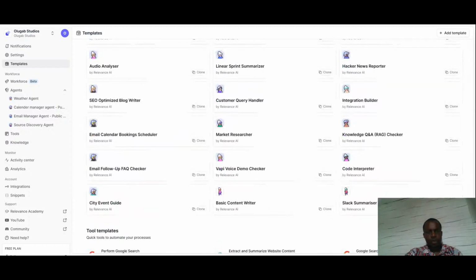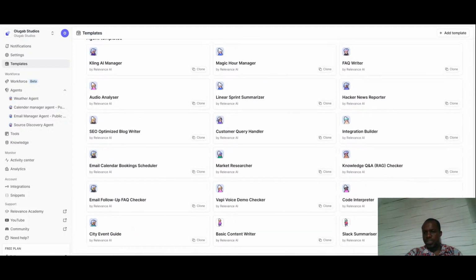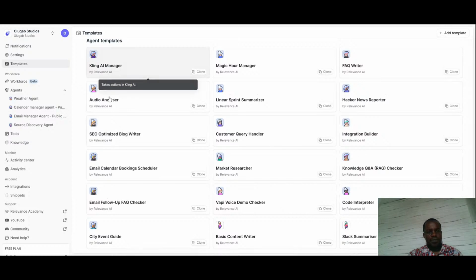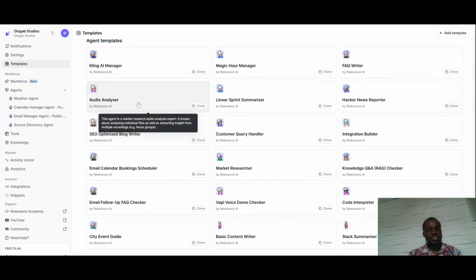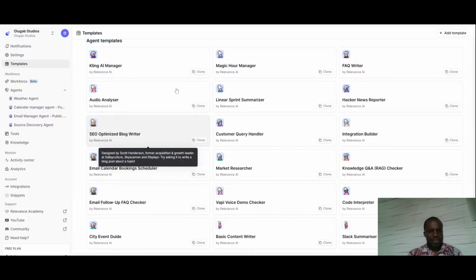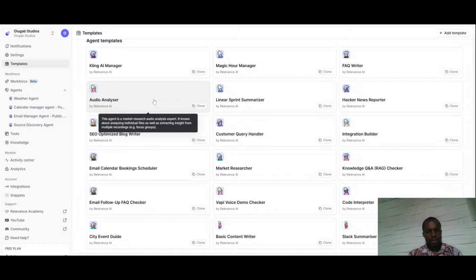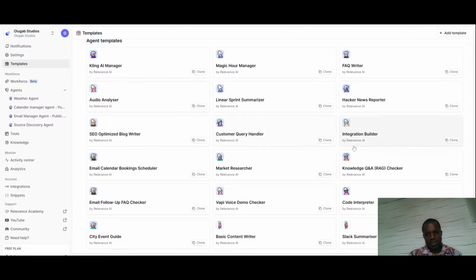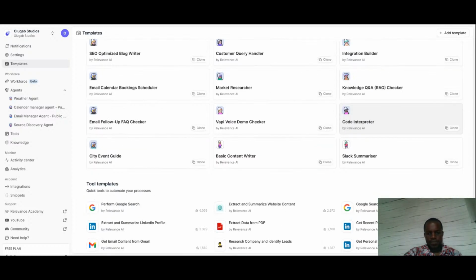Okay. So let me see some of them. Now we have audio analyzer. So if this is what you are interested in, as I put my cursor around it, you can see it says this agent is a market research audio analysis expert. He knows about analyzing individual files as well as extracting insight from multiple recordings. If this is what you want, good and fine. But if it is not, we leave it.